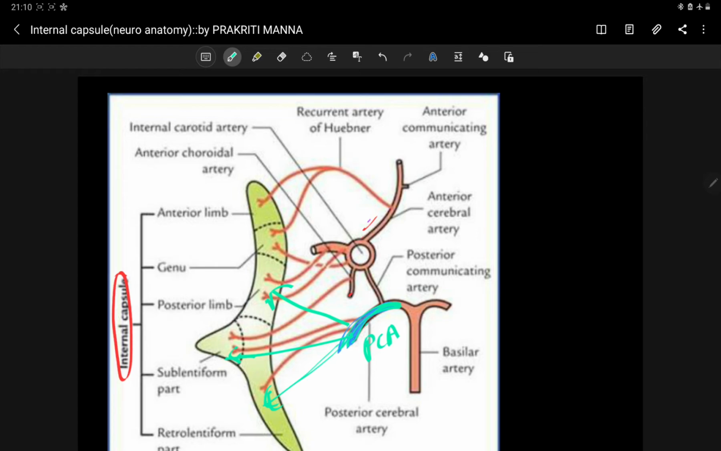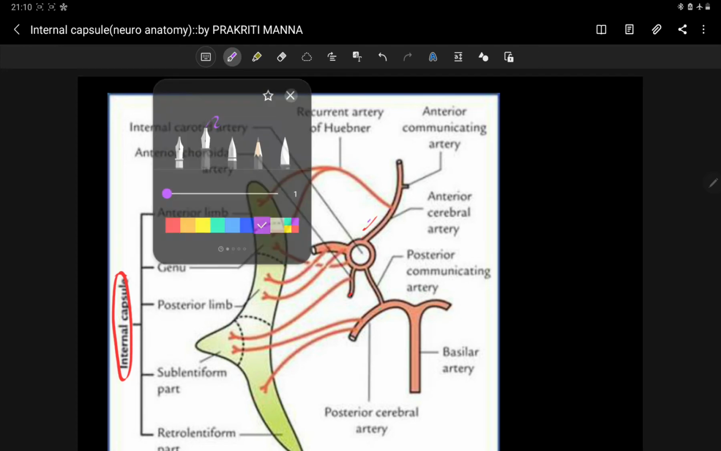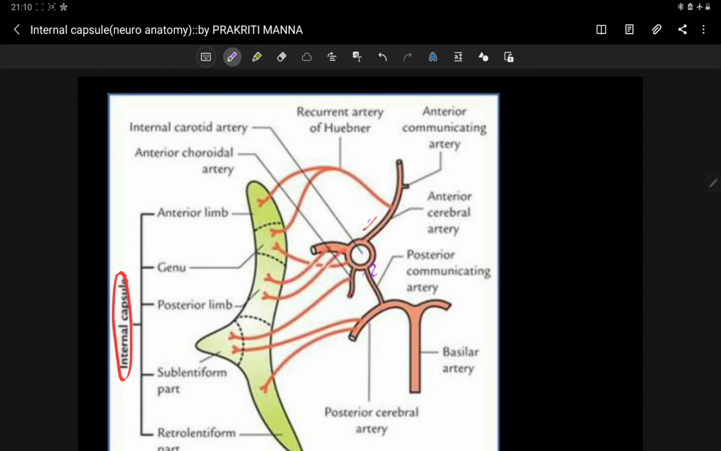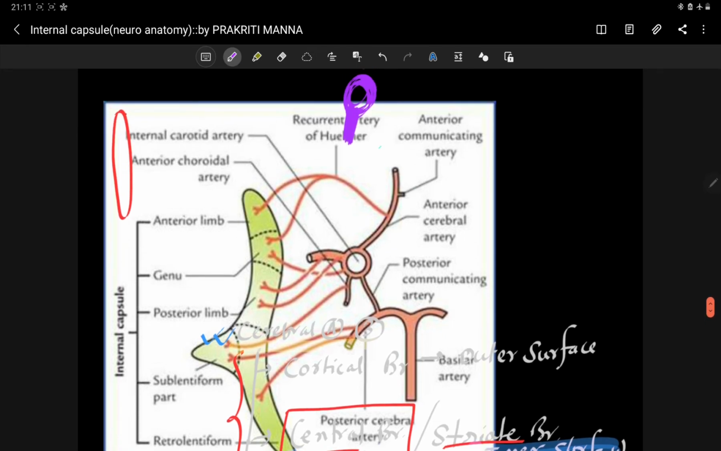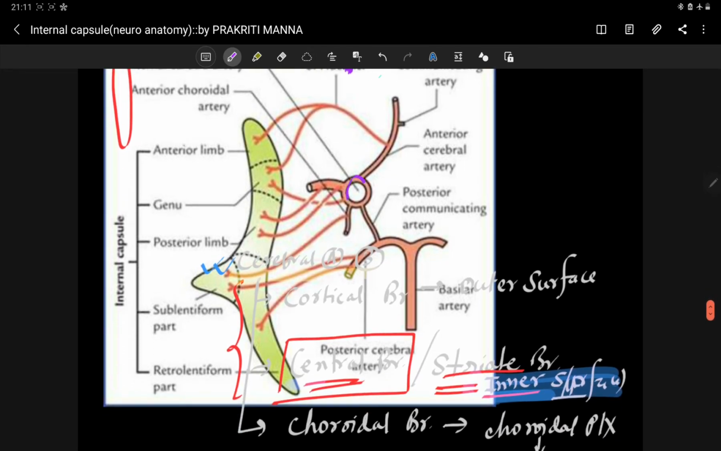Now let's talk about the anterior choroidal artery. First locate where it is. You can see this is your anterior choroidal artery, which is coming from your internal carotid. This anterior choroidal artery has two branches, two supplies for the internal capsule. One is your posterior limb, another is your sublentiform part. One is the posterior limb of the internal capsule.